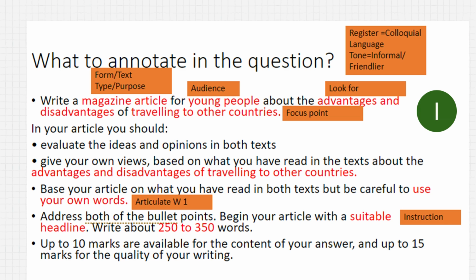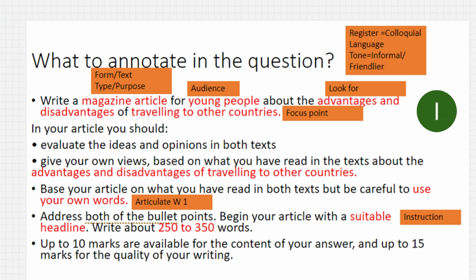Magazine article is the purpose or the genre or the text type that we are going to write in. Our audience is young people, and that will decide what the register and the tone that we are going to adopt. Advantages and disadvantages of traveling to other countries will be our focus point when we are reading the text.